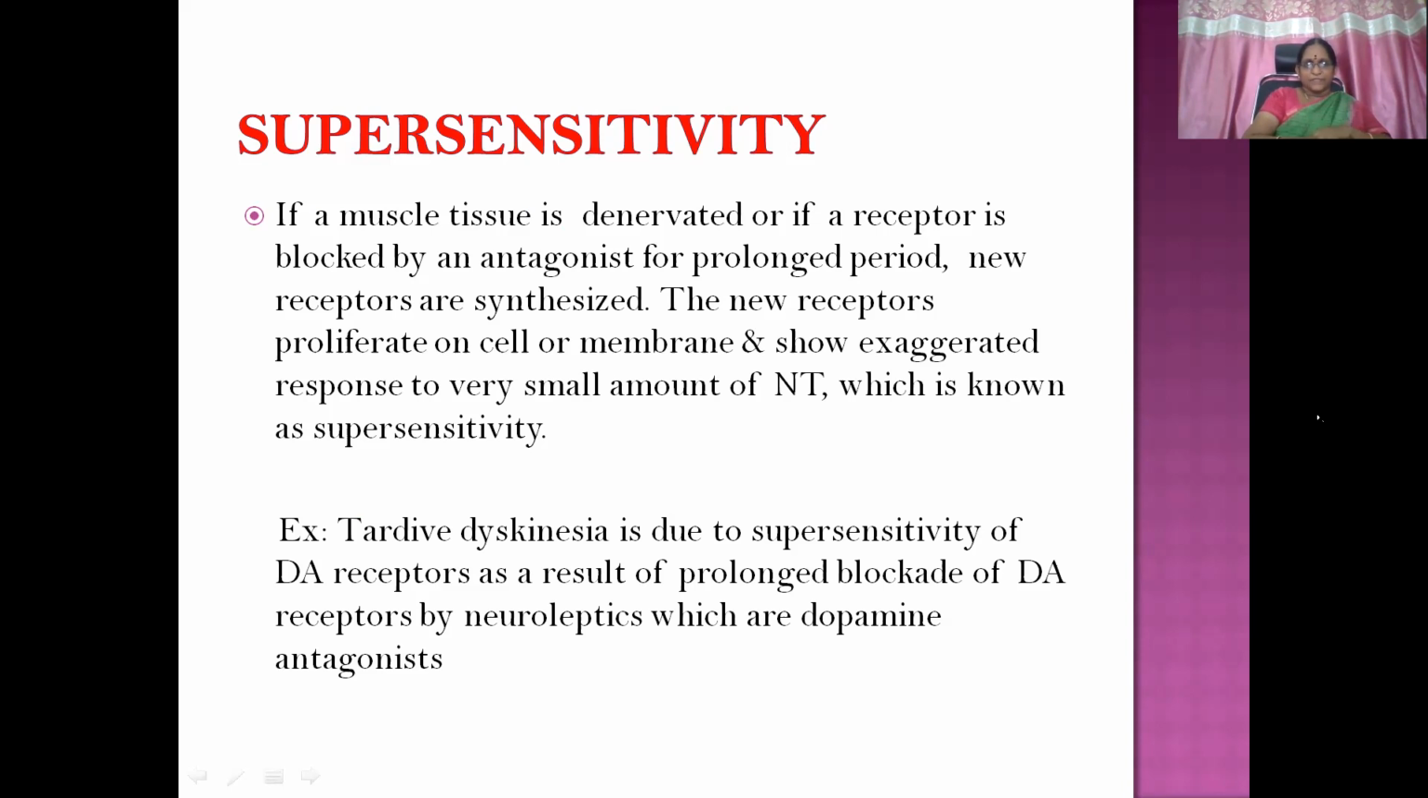is known as supersensitivity. Example, tardive dyskinesia is due to supersensitivity of dopaminergic receptors as a result of prolonged blockade of dopaminergic receptors by neuroleptics, which are dopamine antagonists. So it most commonly happens with drug administration that is blocked by antagonists for a prolonged period.